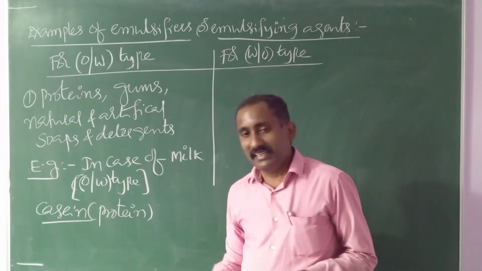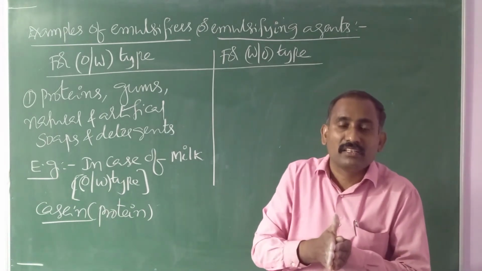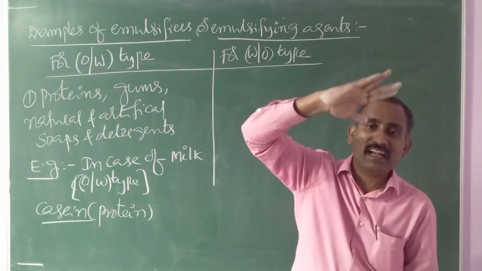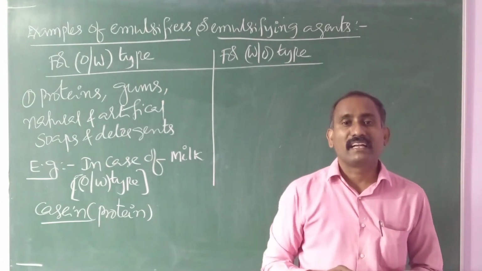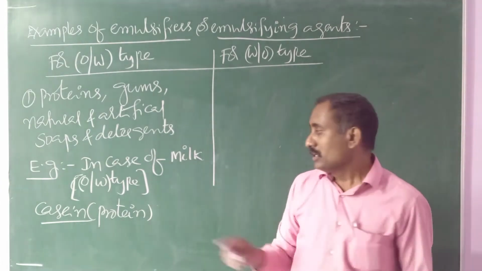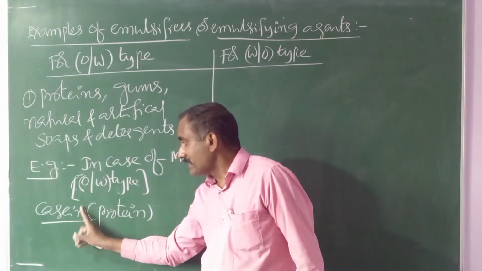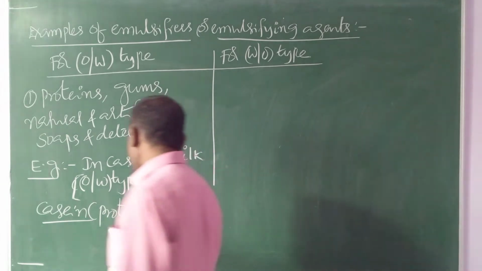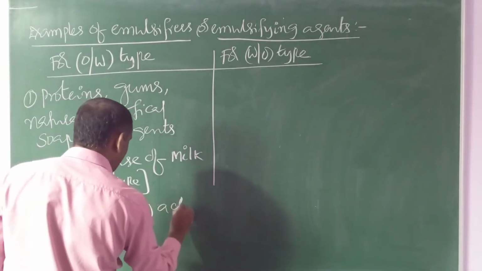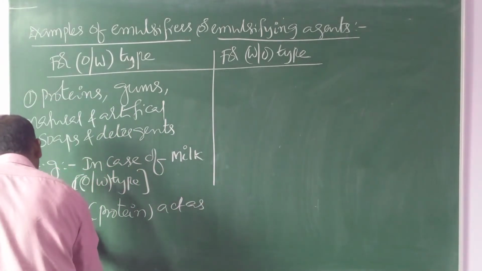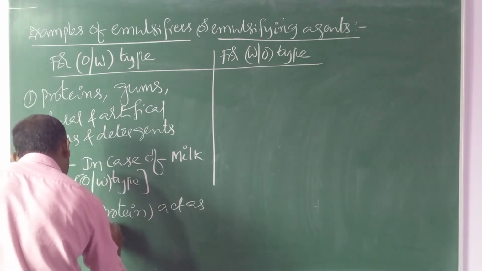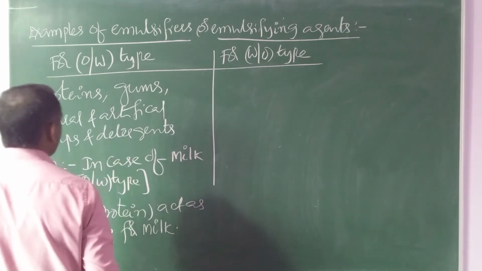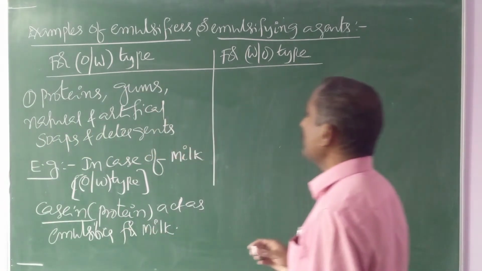Due to this casein, that liquid fat is mixed up with liquid water. If that casein is not present, that liquid fat and water both are separated and it becomes unstable. Hence, this protein casein emulsifier stabilizes the milk emulsion. Casein is a protein, act as emulsifier for milk. So those examples you should remember for oil in water type.